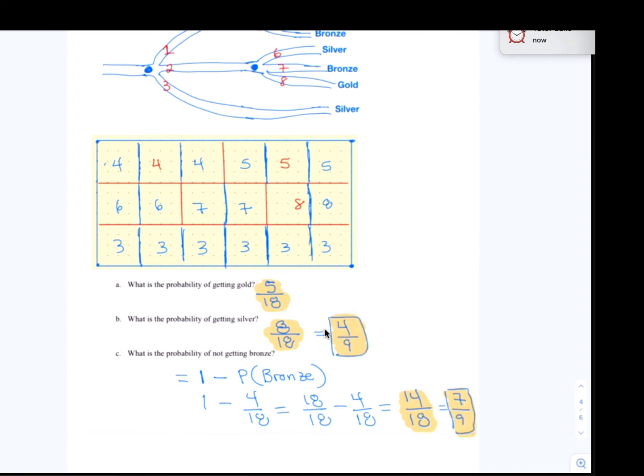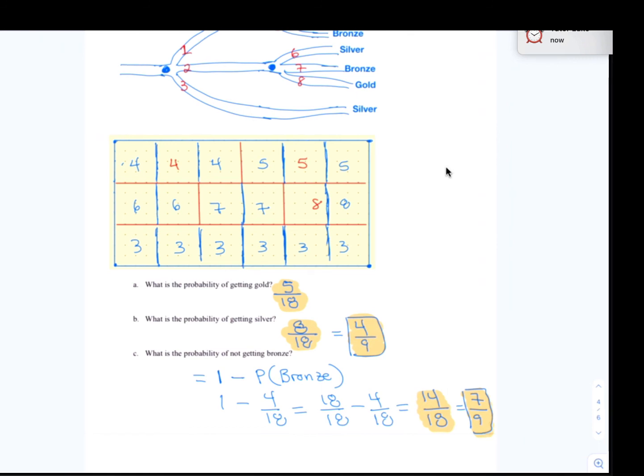All right, I should mention before we leave that the 8 out of 18 can reduce to 4/9, and 14 out of 18 can also reduce to 7/9. All right, that concludes our quiz review.